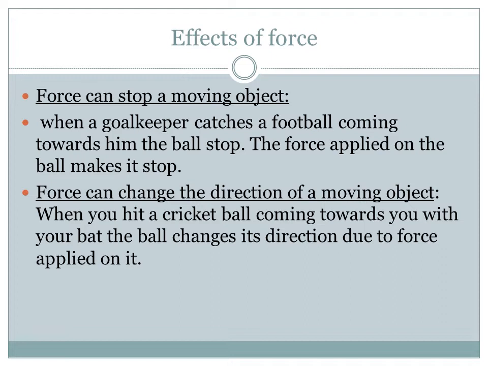And then the third effect: force can change the direction of a moving object. Now we are seeing cricket, right? Now the IPL match is going on. Everyone will see the ball.